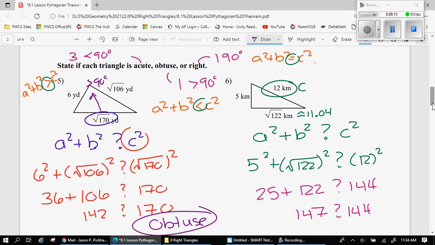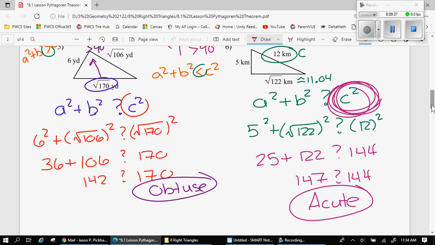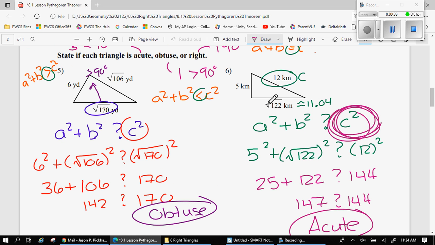So once I have them simplified, I'm going to look at my right side. I want to always refer to c squared and see if it's equal, bigger, or less than my other side. If c squared is equal, it's right. If c squared is bigger, it's obtuse, and if c squared is smaller, it's acute. I can see that my c squared side is smaller than the other side, and so this is an acute triangle. That means that all the angles in this triangle are less than 90 degrees.